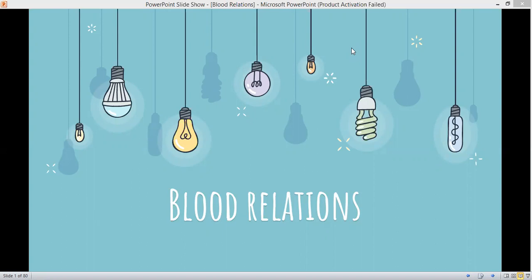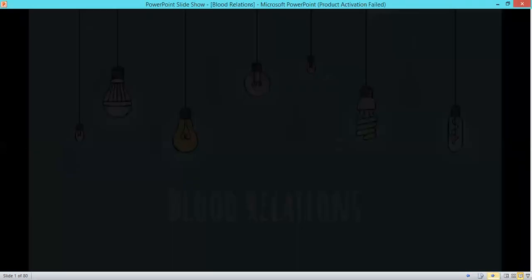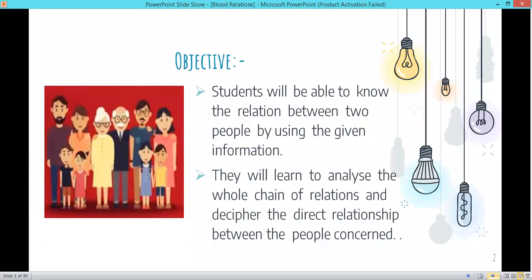Friends, today we'll be studying blood relation, which is a part of the reasoning entrance exam for class 6 and 7. So yes, let's start with blood relation. So what is blood relation? Students here will be able to know the relationship between two people using the given information. They will learn to analyze the whole chain of relations and decipher the direct relationship between the people concerned.